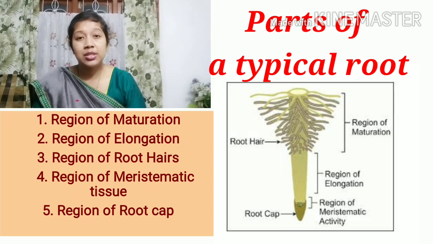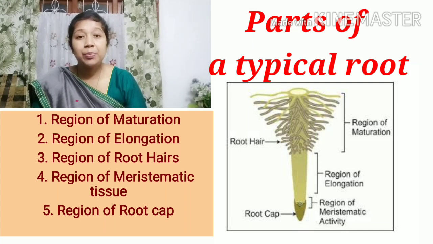Generally the root hairs are present around 1 to 6 centimeter in length in the region of elongation. Then after the region of elongation comes the region of meristematic zone. Now what is meristematic zone? Meristematic zone has come from the word meristematic tissue.